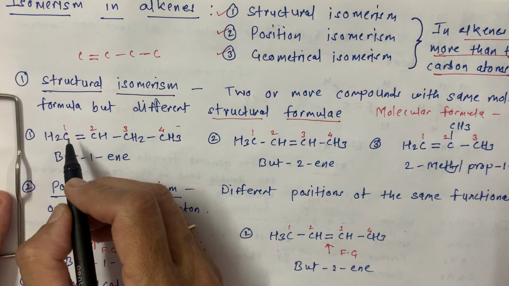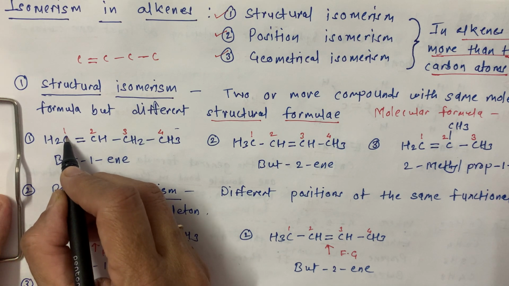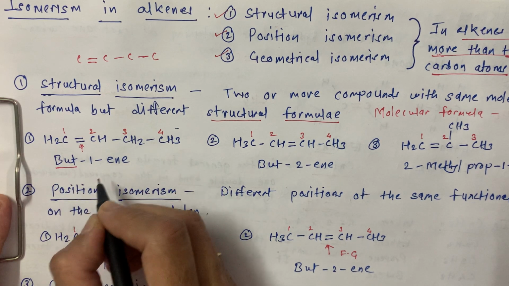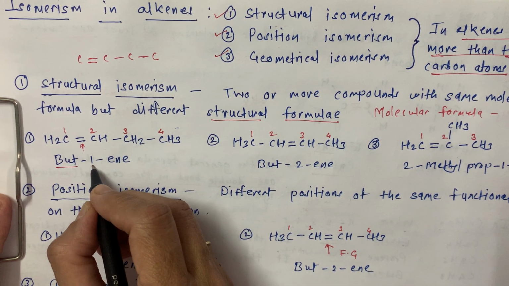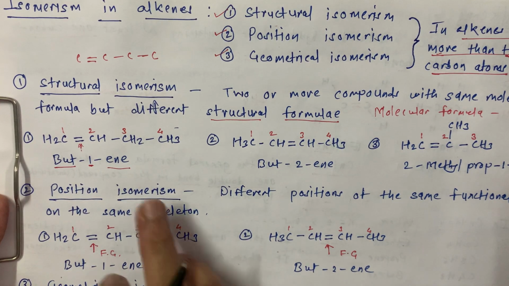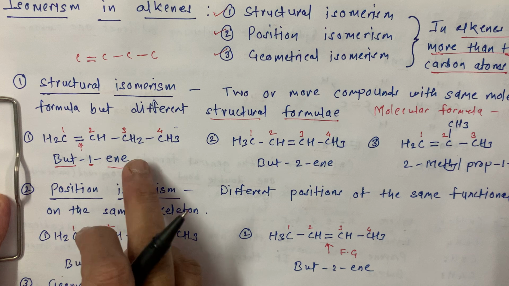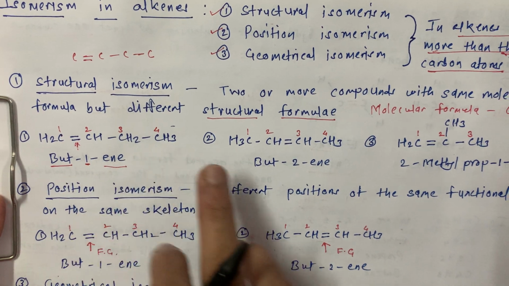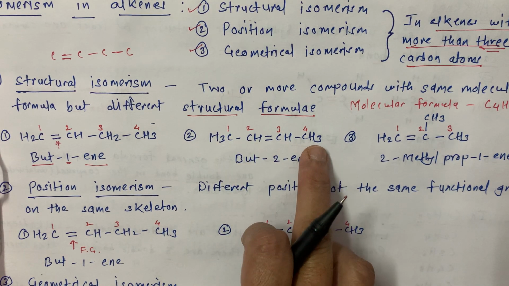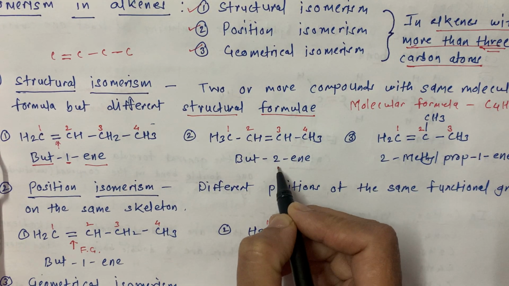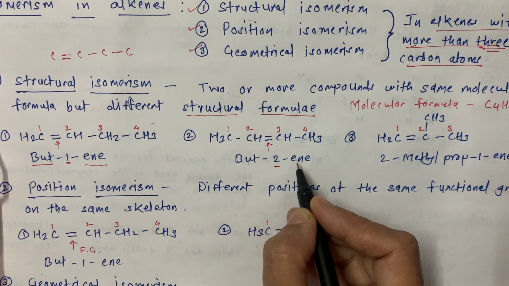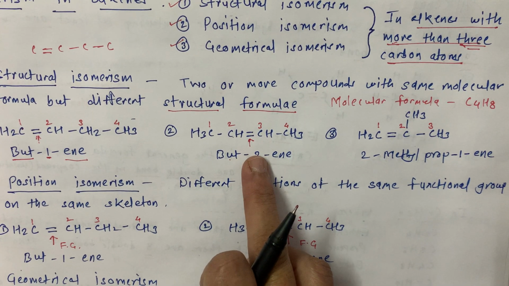Okay, see now, IUPAC nomenclature. On the first carbon there is a double bond. So now this is 4 carbons, so but. On the first carbon there is a double bond, so we are mentioning here number 1 and ending with ene. So the parent hydrocarbon is butane and the alkene is but-1-ene. Now here again, see, this is our CH3, CH double bond, CH3. On the second carbon, here it is a double bond. So the name is but-2-ene. I explain all these things in IUPAC.